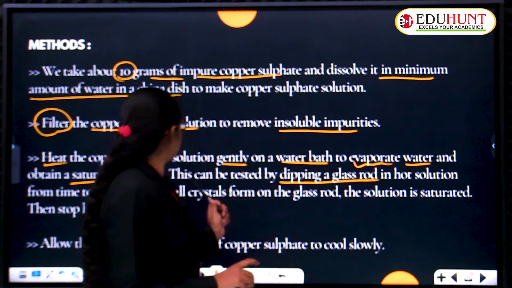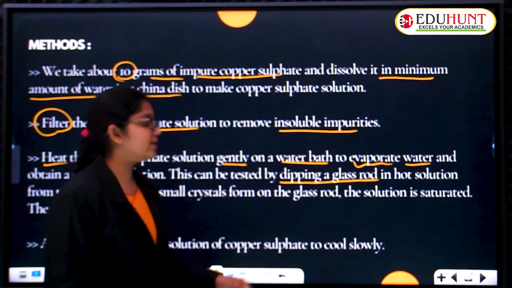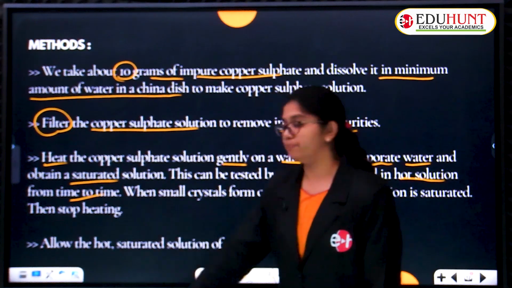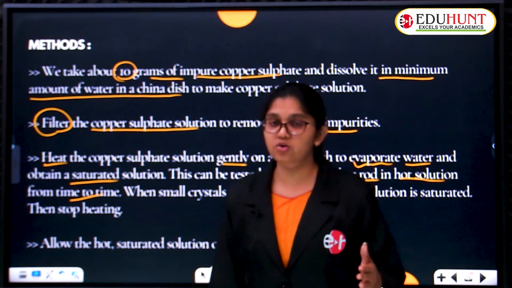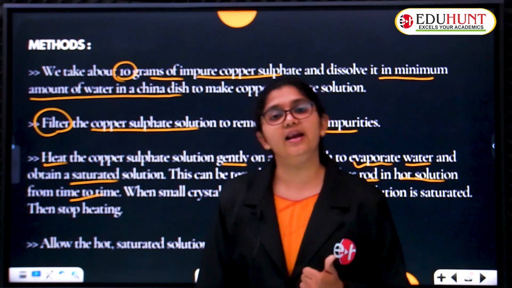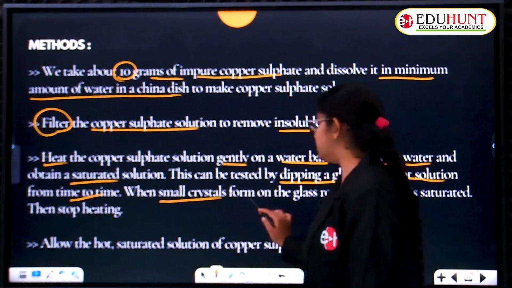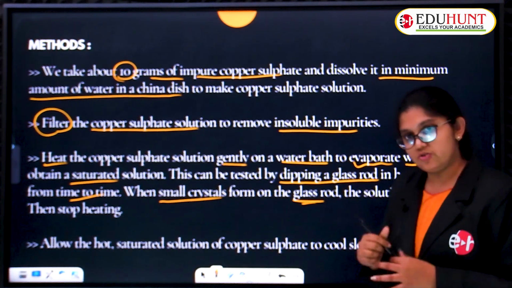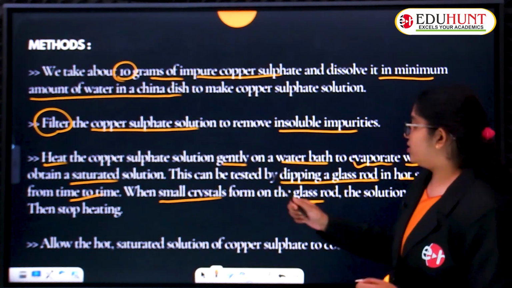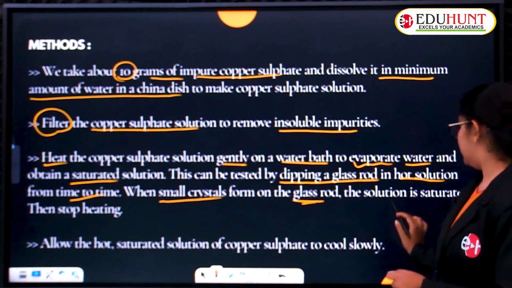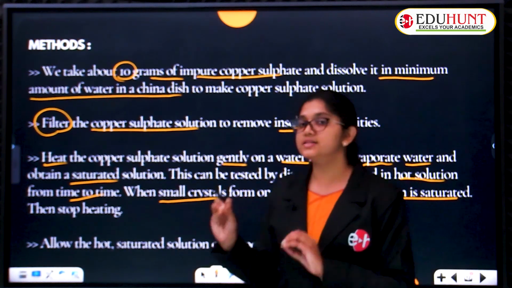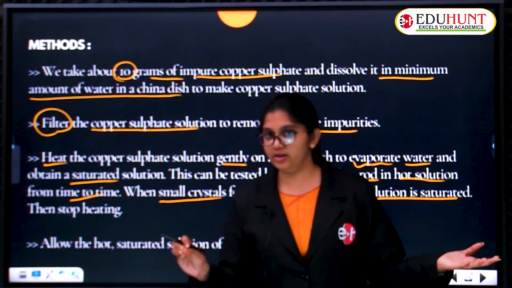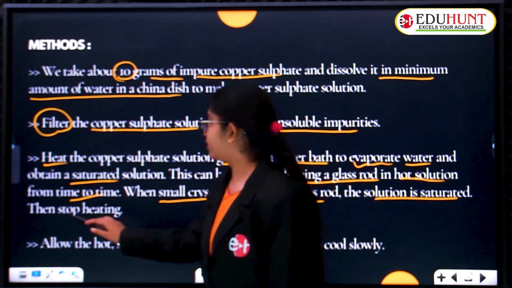So this can be tested by dipping a glass rod in the hot solution from time to time. We are going to check it because we are going to mix it thoroughly, gently. So we are going to keep checking with the glass rod from time to time. Now when small crystals form and attach to the glass rod, we are going to turn off the flame. When small crystals form on the glass rod, the solution is done. What is that? Saturated, in the sense the solution is obtained correctly. So then we are going to stop heating.